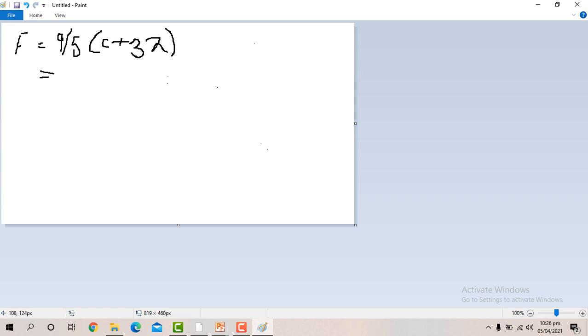Now let's suppose we have 37 degrees centigrade, the temperature of a patient. I'll put it in the formula: 37 multiplied by 9 divided by 5 plus 32.